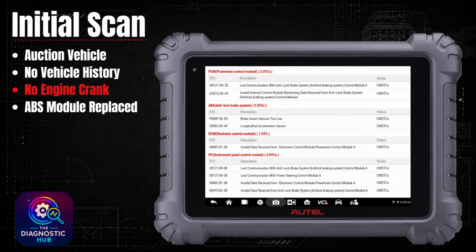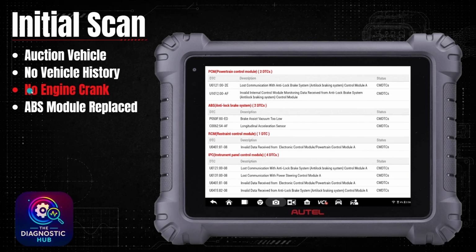I have a case study from a little while ago. Figured I'd put a little presentation together here to show you guys just my diagnostic flow, how I attacked this one. So pretty much we had a 2020 Ford Transit 350. Now this was an auction vehicle. Shop bought it, and I guess this shop likes to just buy stuff like this and flip it. So with that, there's no vehicle history on this, since it was an auction vehicle.